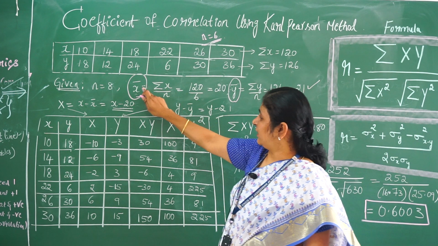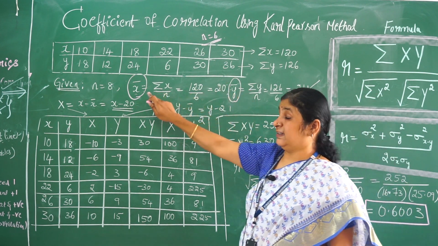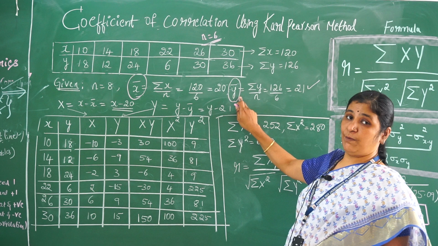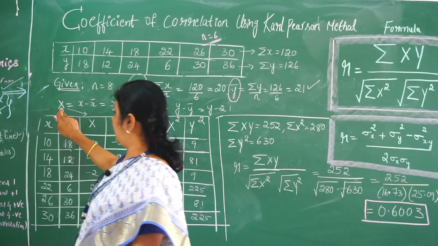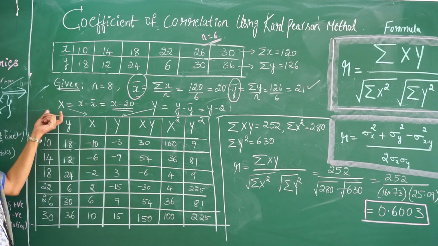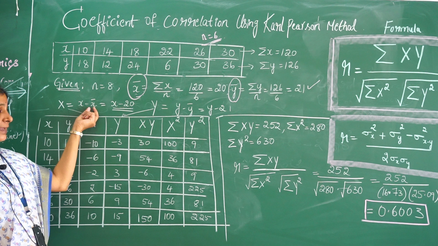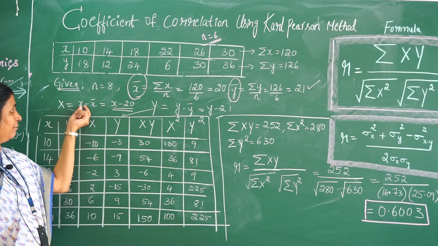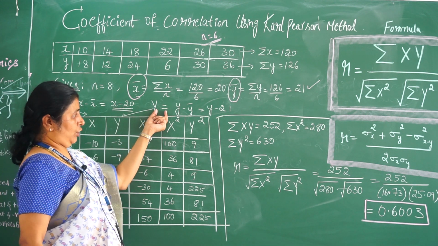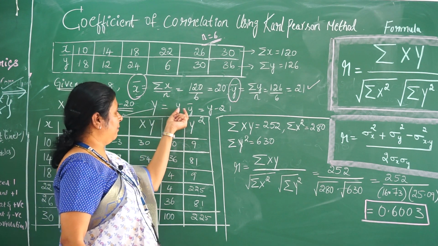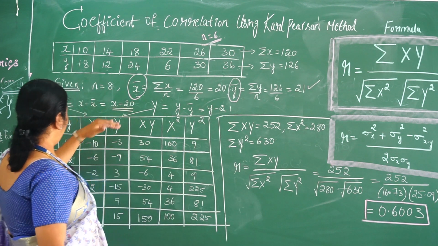Now we have found what is x bar and we have found what is y bar. But again, this is small x bar and small y bar, which represent the actual mean. Now when I take the capital X, as I told you, capital X is nothing but small x minus x bar, which is x minus 20, and capital Y is equal to y minus y bar, which is y minus 21. Now let's tabulate.